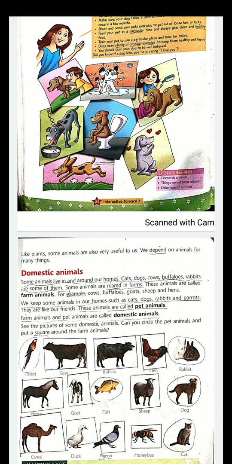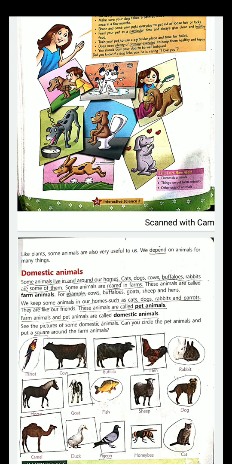Like we have our home, similarly, some animals, their home is what? Farm. Like you have farms for the plants, similarly, there are farms for the animals also. These animals are called farm animals. For example, cow, buffalo, goats, sheep, and hen. So you must be knowing that if someone wants an egg, you get an egg from the market. But from where does that egg come? It comes from the hen.